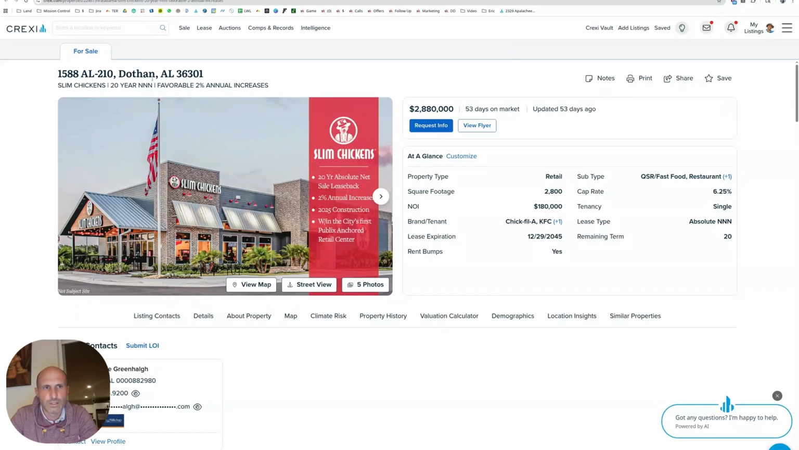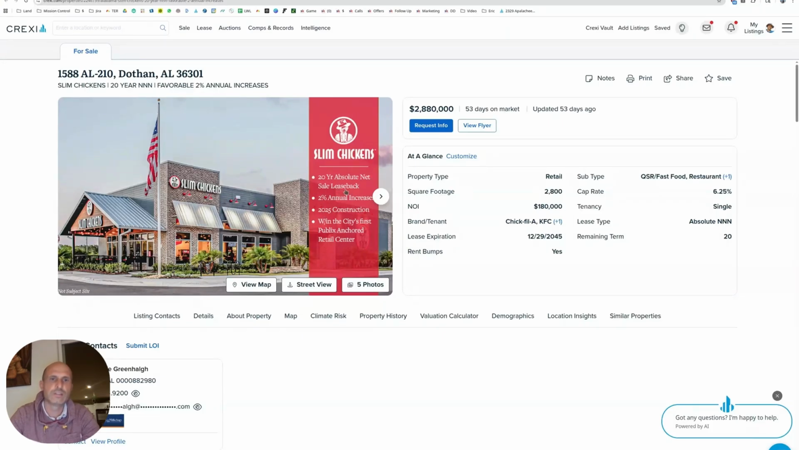Okay, so this one, Dothan, Alabama. Slim Chickens, 20-year triple net, favorable 2% annual increases. Okay, so the other one we just looked at was 1% annual increase. The others were 7.5% every 5 years. This was 2% annual. I like 2% annual better than 10% every 5 years because 2% annual compounds. This is pretty creative. 2025 construction. So this is a nice new one.